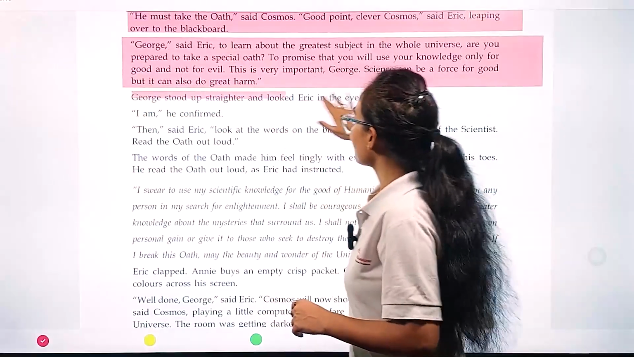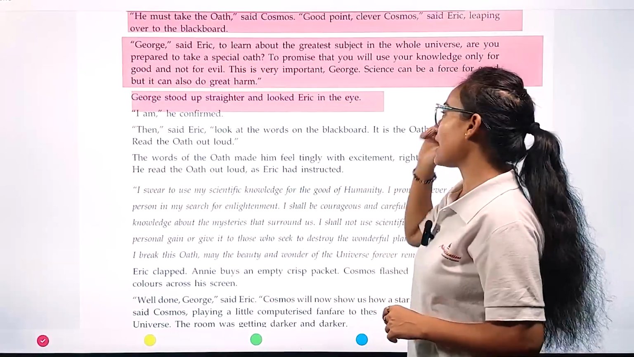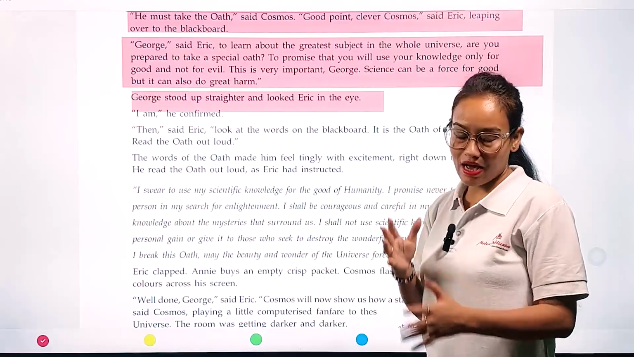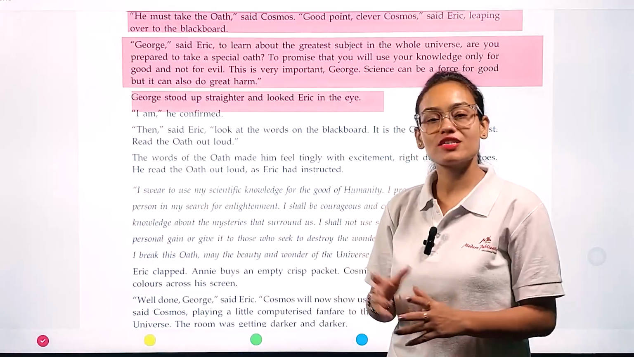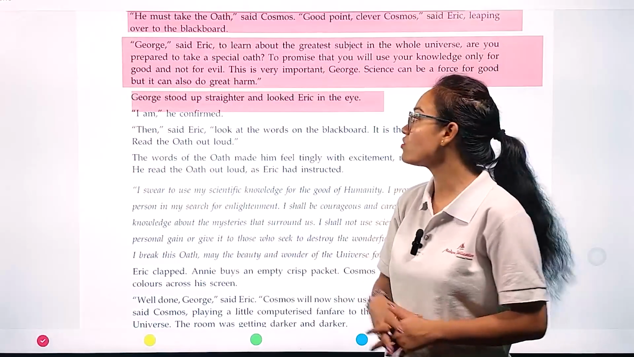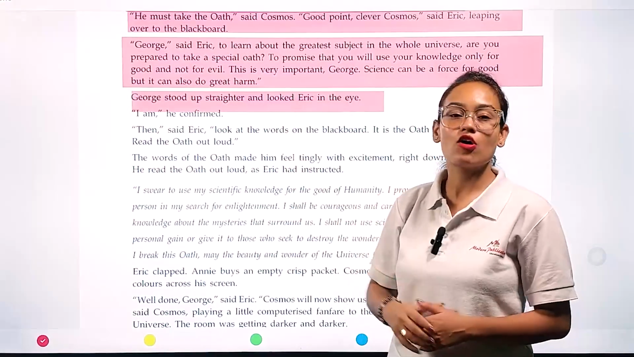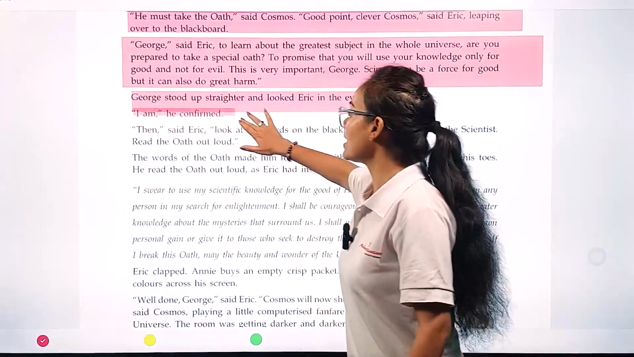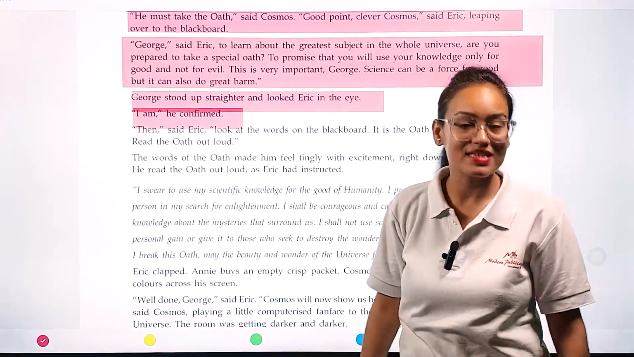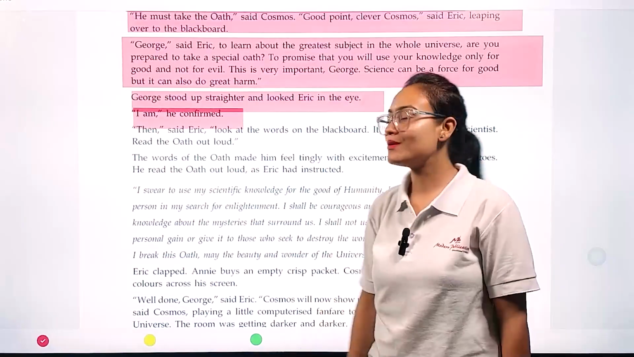George stood up straighter and looked Eric in the eye. After listening to Eric's response, George immediately stood up from his seat and looked directly in the eye of Eric. "I am," he confirmed. Immediately George confirmed that yes, I'm ready to take an oath.